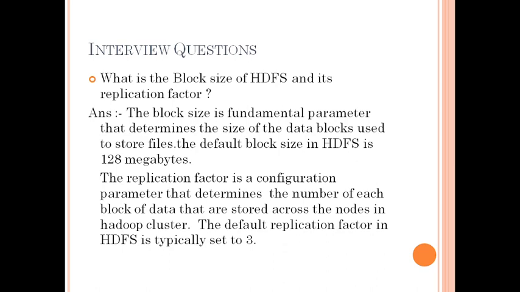Then our data is replicated, stored on different racks. With a replication factor of 3, if we have one file, it will make 3 copies. So that is the replication factor in HDFS.